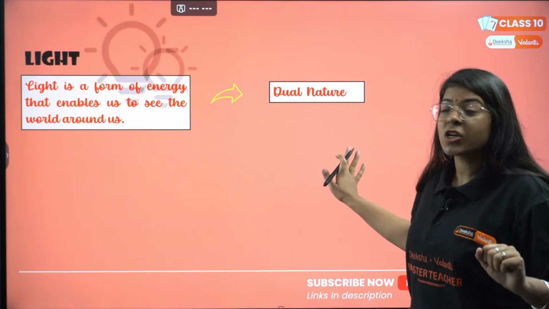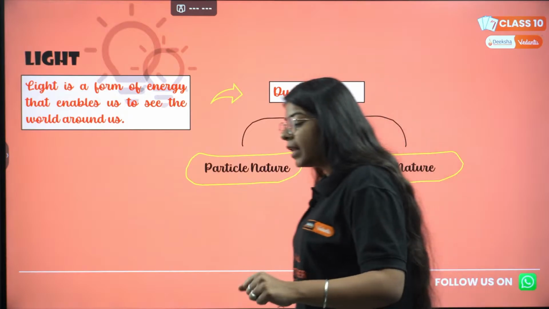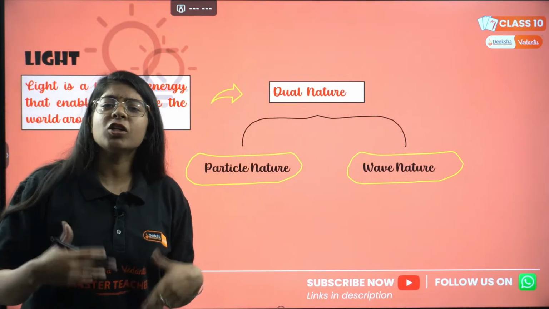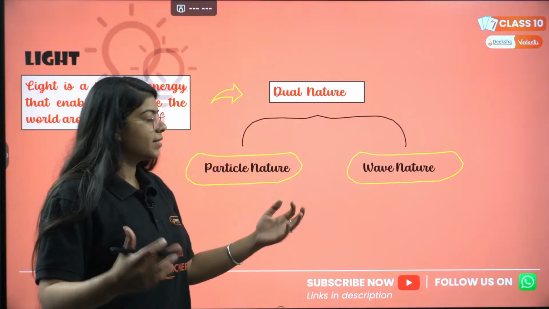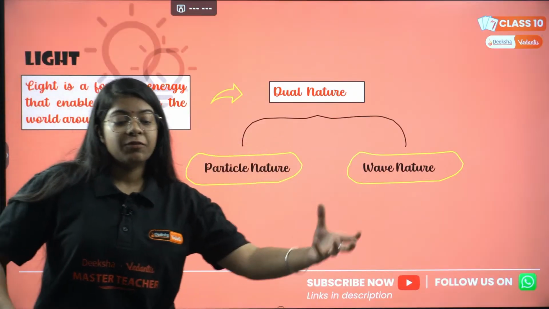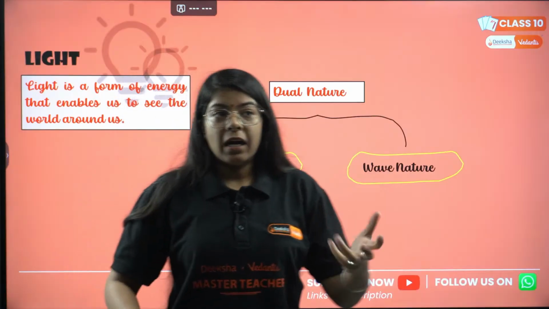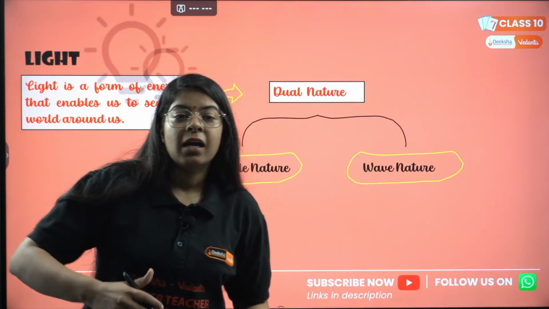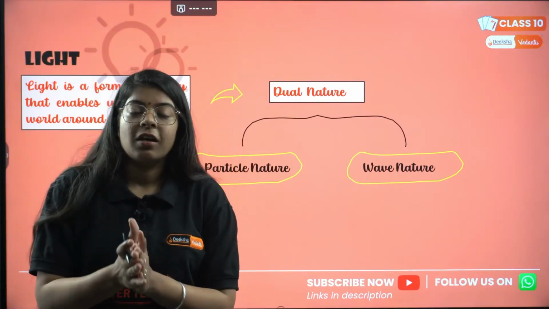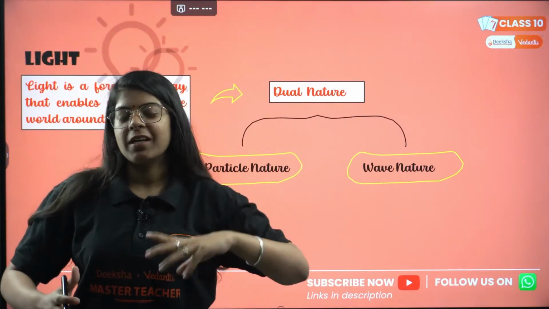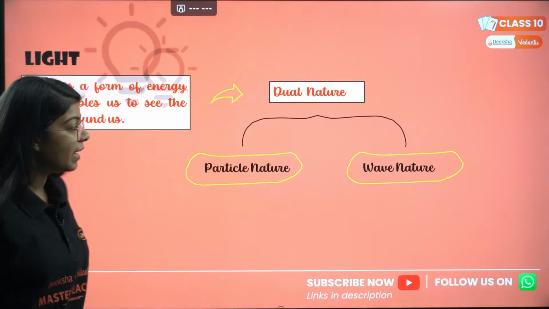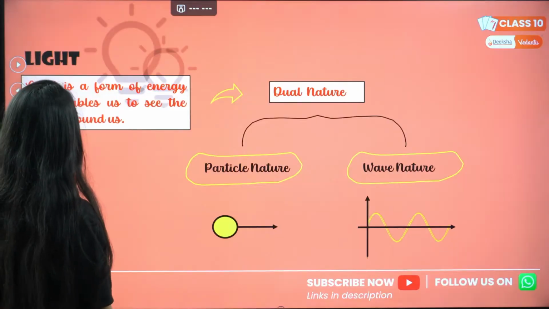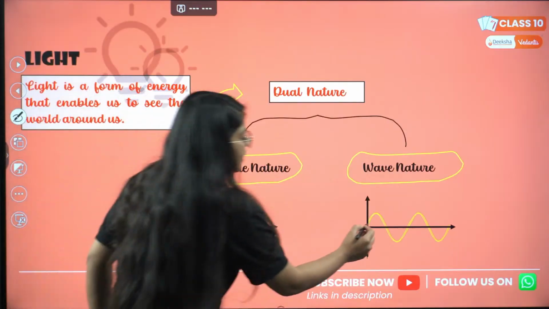What is the dual nature? It acts as a particle as well as a wave, depending on the situation in which the light is kept. Like in photoelectric effect, or in sunlight, in solar cookers it acts as a particle. In wave nature, you'll study after Young's double slit experiment, there it acts as a wave.